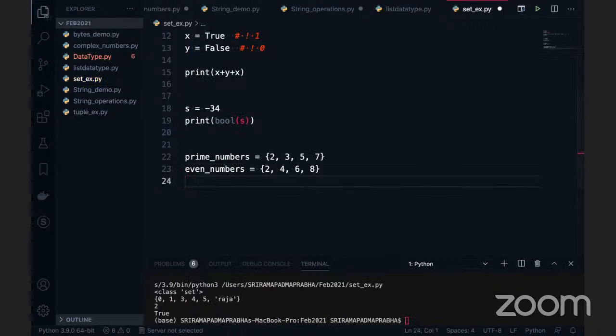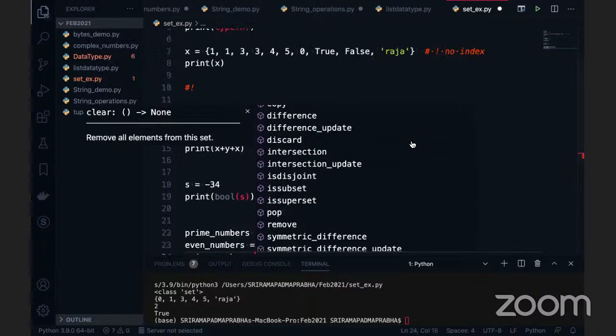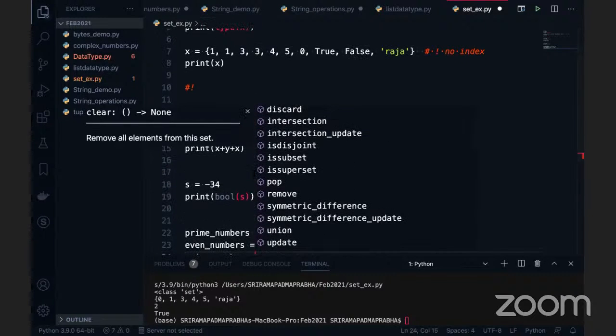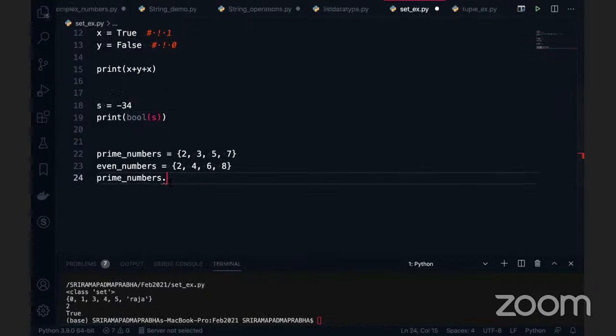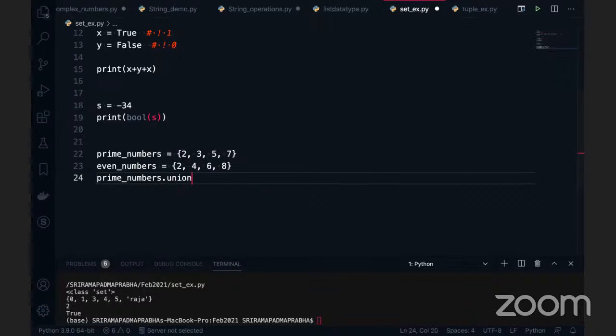For example, if you take prime numbers dot, you can see there are so many functions available. You can do so many things. These functions are mostly related to people who know mathematics. When you studied set operations in your school and college days, you know this very well. For example, the union operator. This is again a big subject. For two sets, for example, set union of prime numbers, you can pass the even numbers. So what is the expected output in this case? What is the union here?